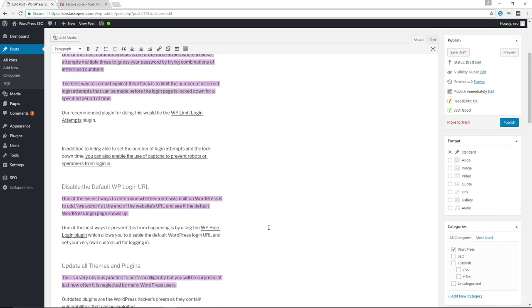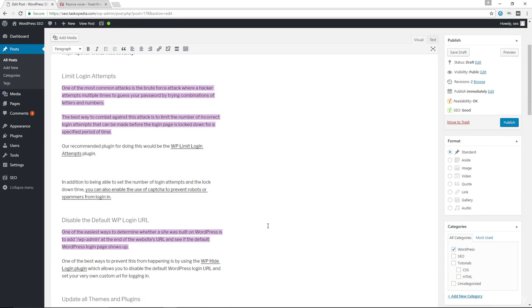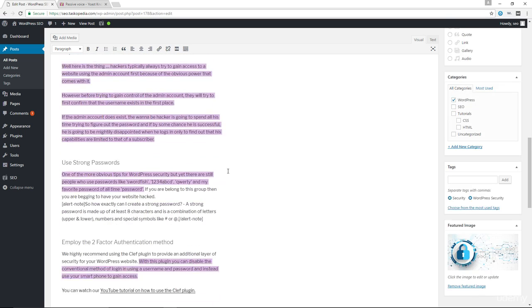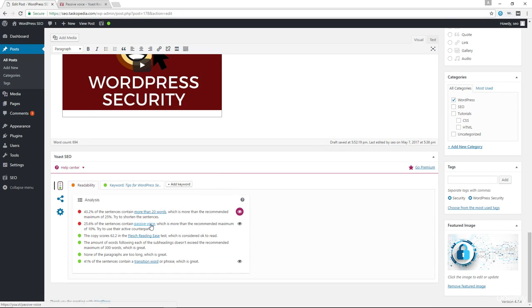Now, here's the thing, okay? My personal advice to you is don't let these kinds of analysis affect the way you write. Sure, when it comes to the issue of passive voice and active voice, maybe you can do a better job of trying to write in the active voice as opposed to the passive voice.